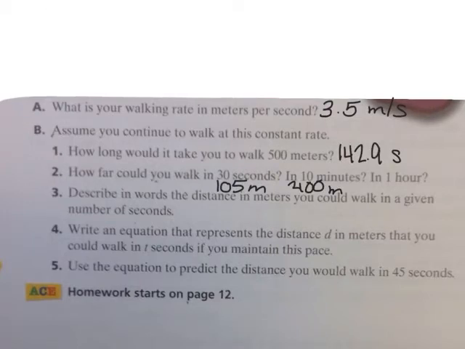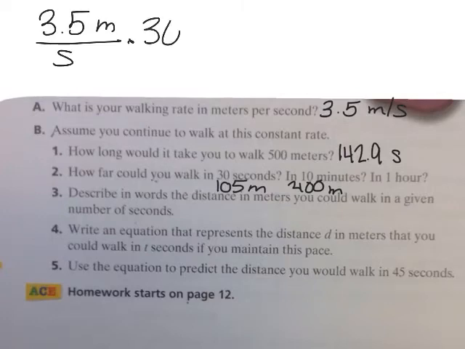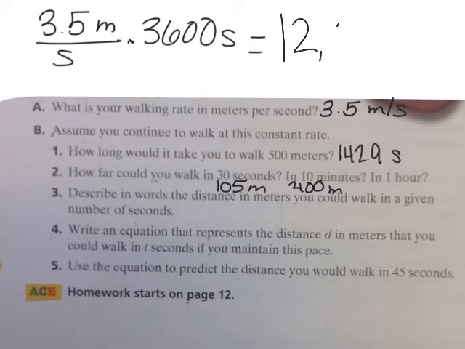For 1 hour, I can do the same thing. I take my rate, 3.5 meters per second. I have to convert my 1 hour into seconds, which is 3,600 seconds in an hour. Multiply that out. This answer came out to be about 12,600 meters in 1 hour.